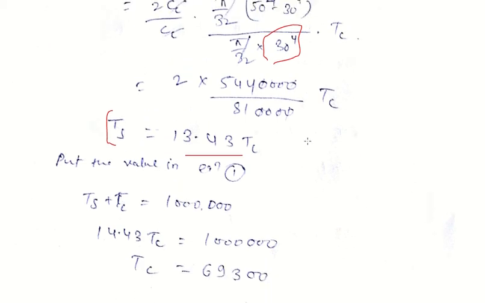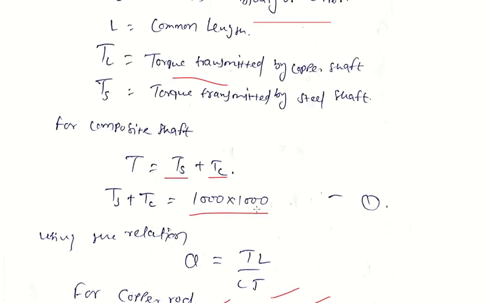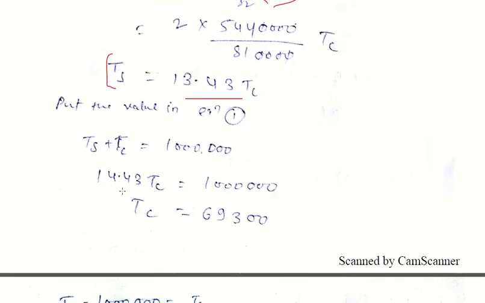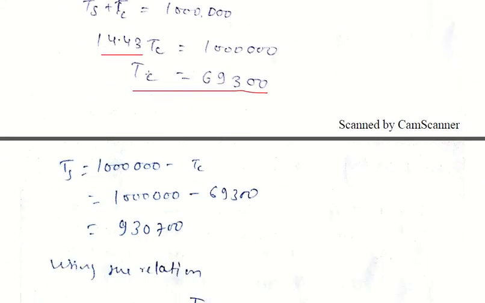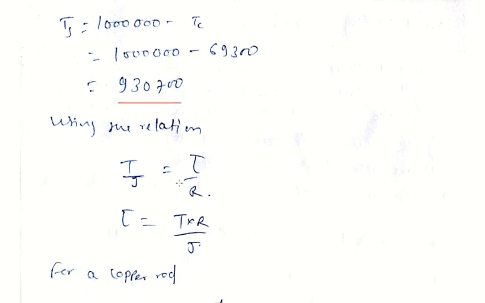So from the first equation, Ts plus Tc equals 1000 Newton meter. So we put the value of Ts in terms of Tc. Here it will give Tc value as 69300. We calculate here and put the value of Tc. We get Ts, that means torque transmitted by the steel shaft, is 930700.